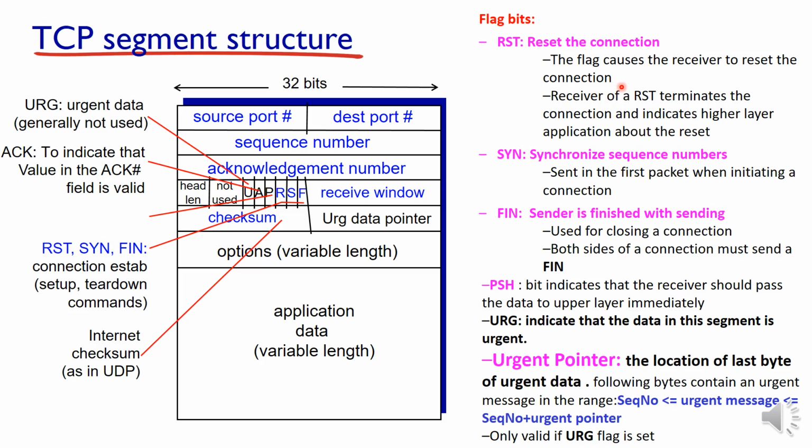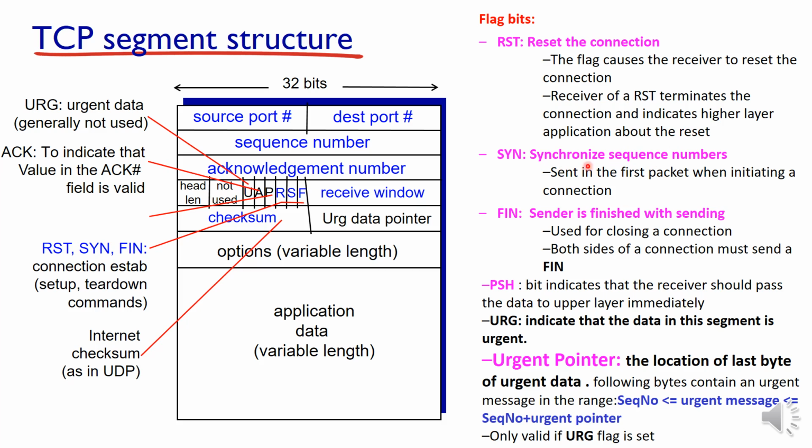If the RST bit is 1, upon receiving this segment the receiver thinks the connection must be reset, or a new connection has to be established. The receiver of RST terminates the connection and indicates to the higher layer about the reset.